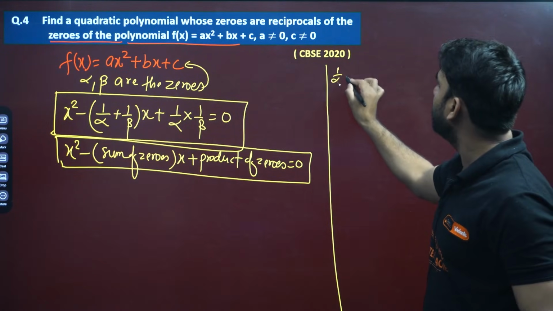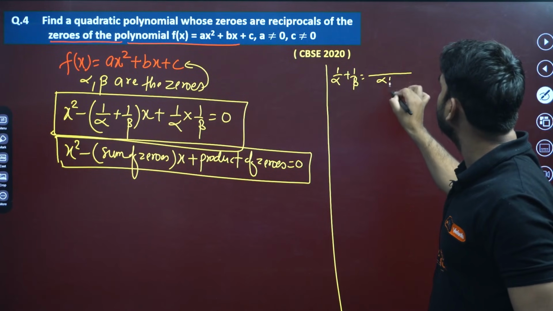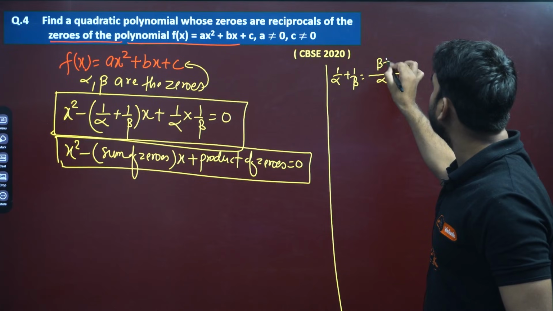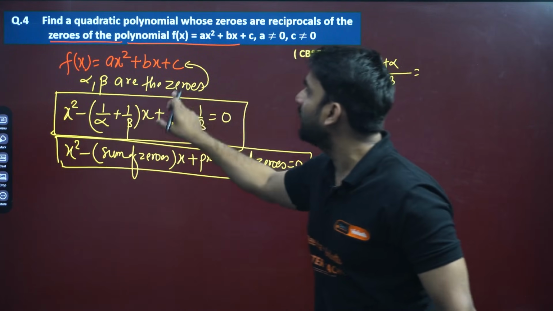If we find 1 by alpha plus 1 by beta, can we take the LCM here? So the denominator is alpha into beta, and the numerator is beta plus alpha. And beta plus alpha is what? Alpha and beta are the roots of this quadratic equation.